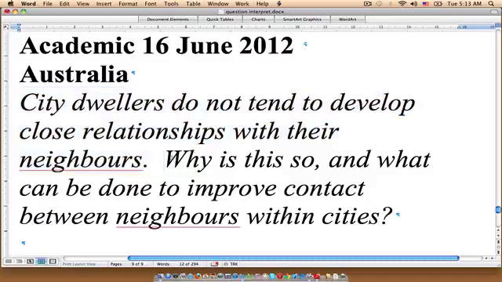Now, these sorts of questions can be tricky. Why is this so, and what can be done to improve contact between neighbors within cities? So as you can see, we're actually being asked two things here. The first question is, why is this so? The second question is, what can be done to improve contact between neighbors within cities?